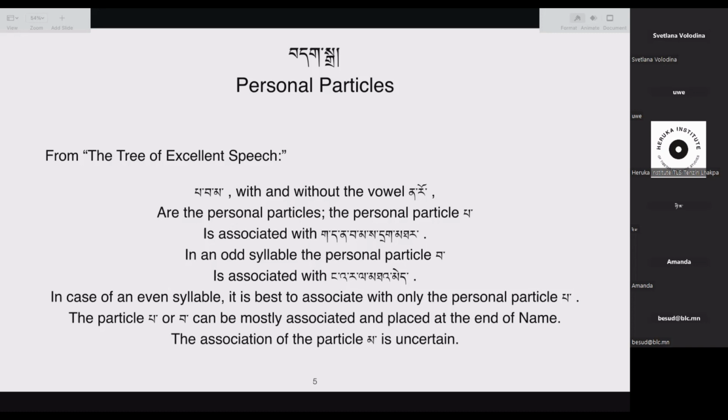Then the association of the particle ma is uncertain, meaning that it can come with pa. Sometimes it can also come where we are using wa. So we cannot say that if you use pa and po, you have to use ma and mo. If you use wa and wo, you cannot use ma and mo. No, it can be used in some cases where you're using pa and po. So it's not certain. There is no rule that tells you that ma and mo can come at a particular usage case.